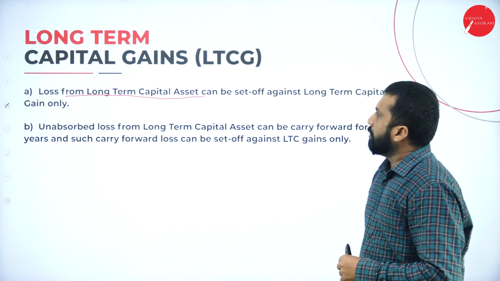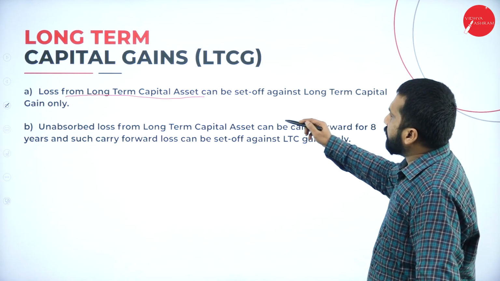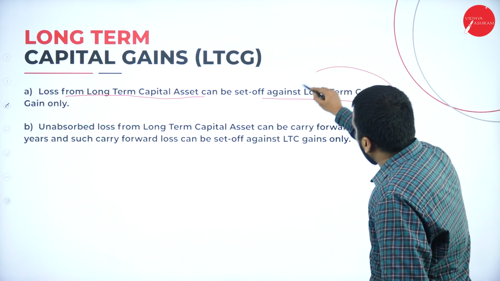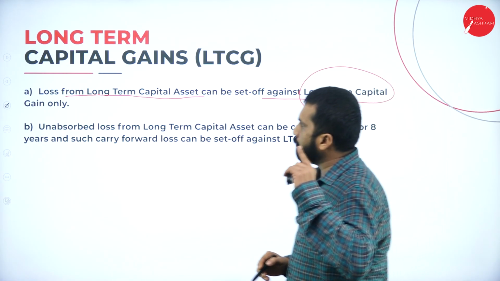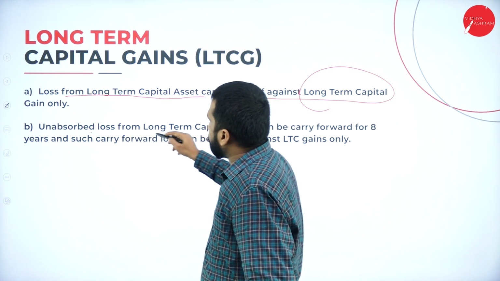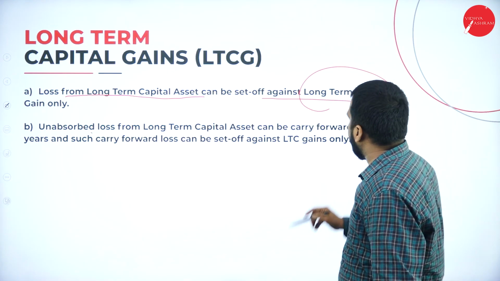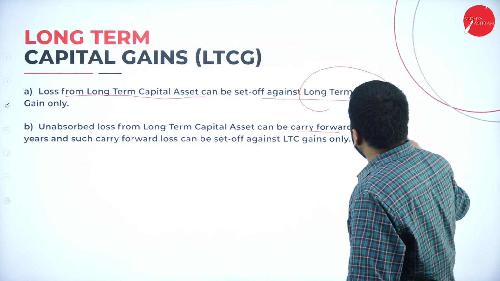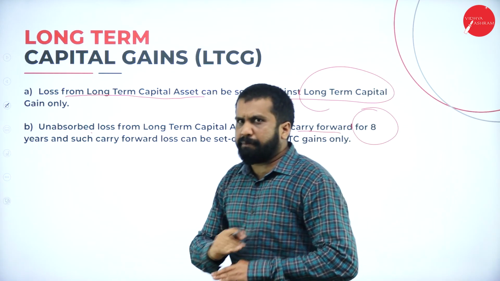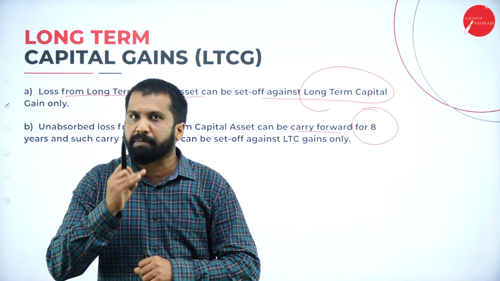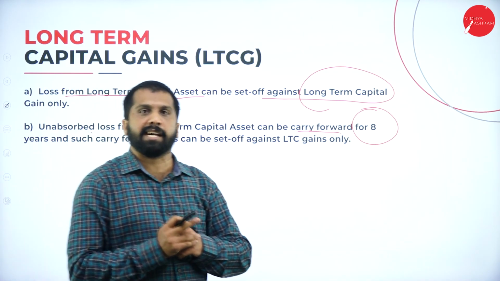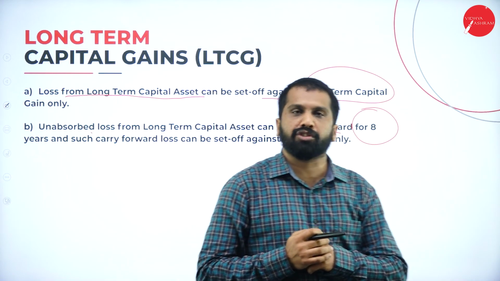Good. Now, loss from long-term capital asset can be set off against long-term itself. It can be adjusted only against long-term. But if it is unabsorbed, not adjusted, then carry forward up to 8 years. Remember, everywhere it is 8 years only. Everywhere you can carry up to 8 years, except speculation.